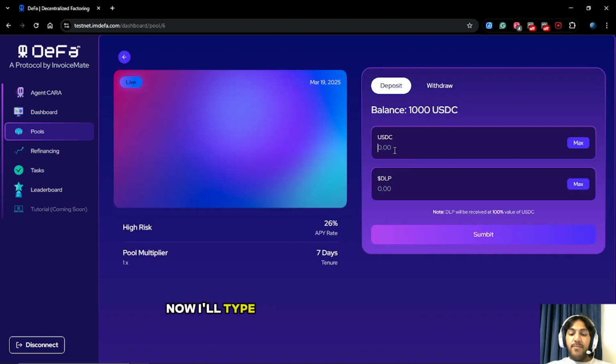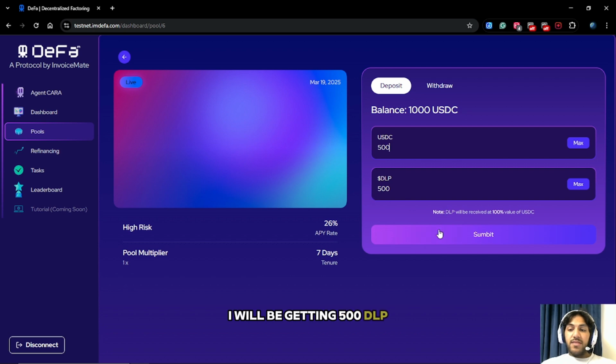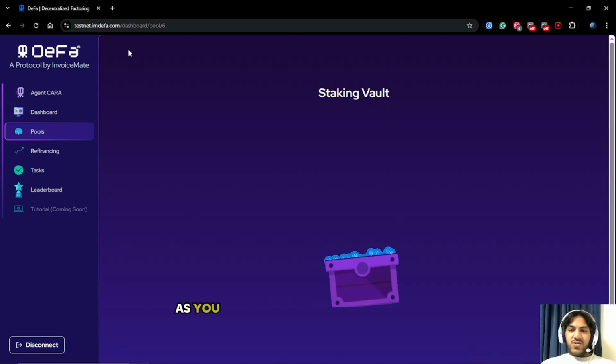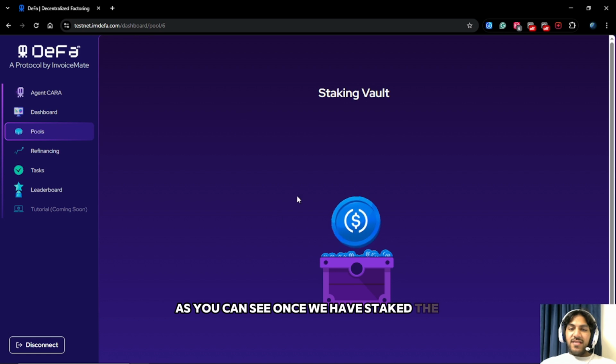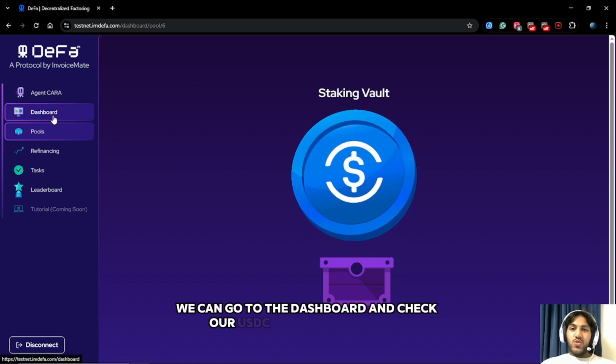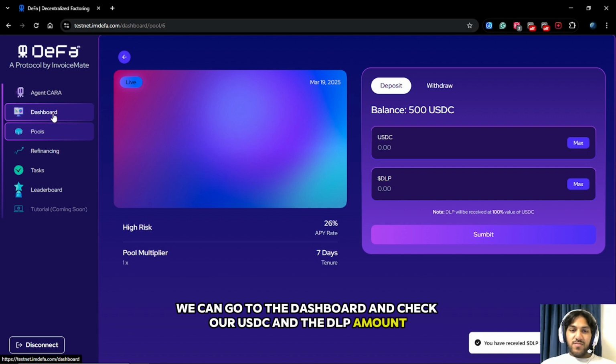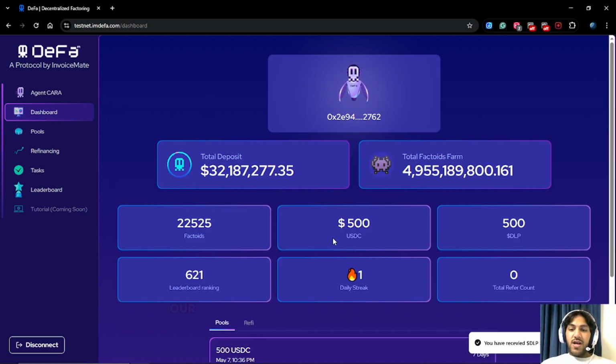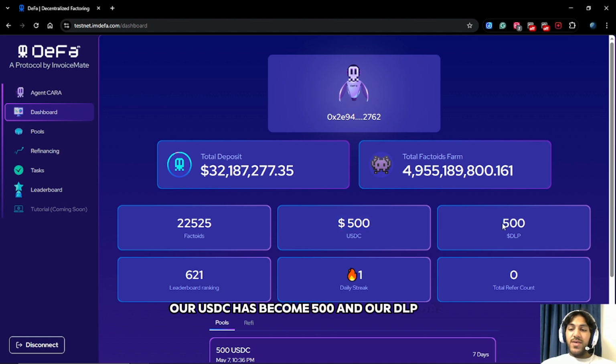Now, I'll type my USDC amount, which is 500. And for 500 USDC, I will be getting 500 DLP. As you can see, once we have staked the USDC, we can go to the dashboard and check our USDC and the DLP amount. Now going to the dashboard, our USDC has become 500 and our DLP has become 500 as well.